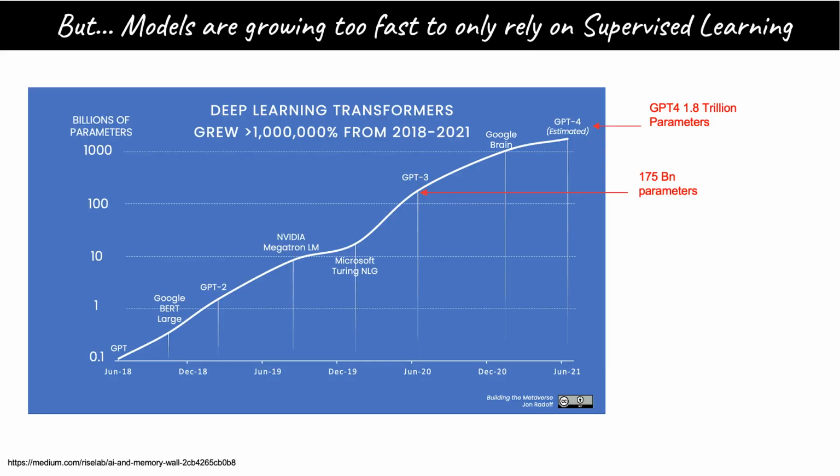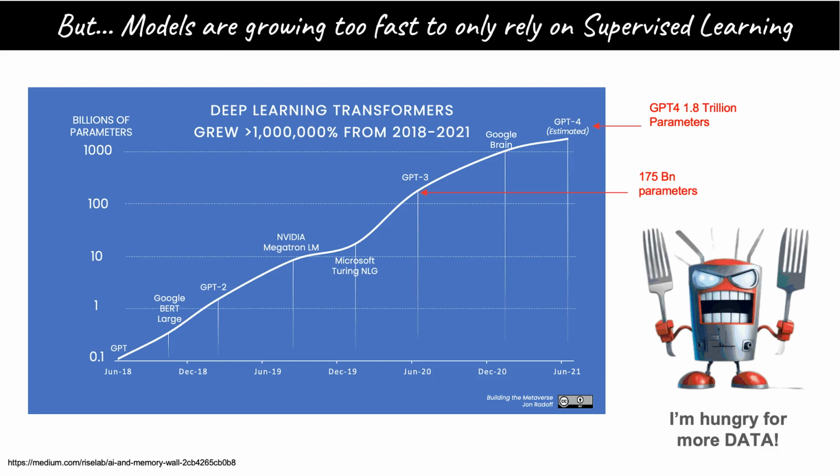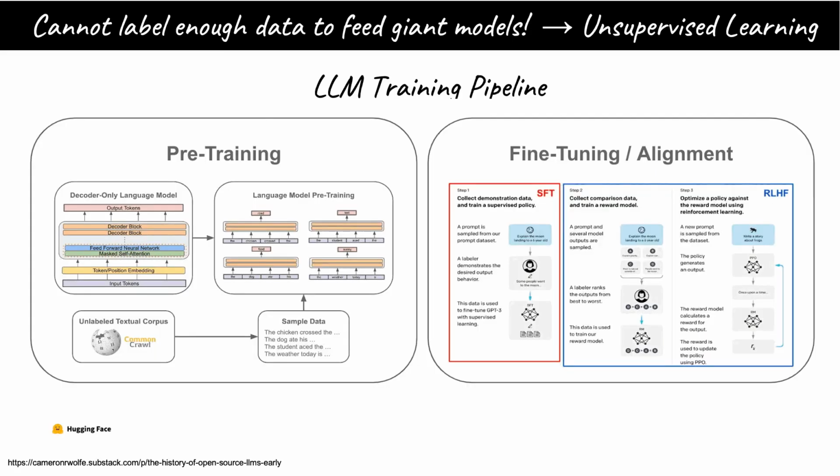But even with techniques like transfer learning, models are growing bigger and bigger, to the point where relying on human-labeled structured data becomes a major bottleneck. GPT-3 has 175 BN parameters, and GPT-4 has 10x more than that just 1 year later. The bigger the models get, the more data they need to ingest to work well. These GPT models are first pre-trained by ingesting huge volumes of unstructured data using unsupervised learning techniques. By the end of the pre-training, the model knows how to complete sentences that you give it.